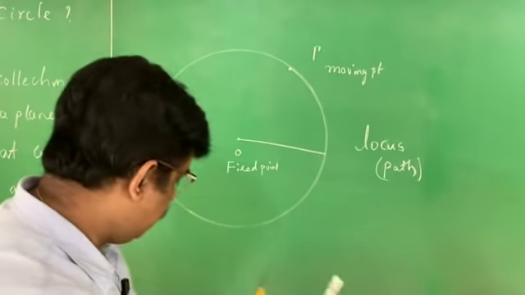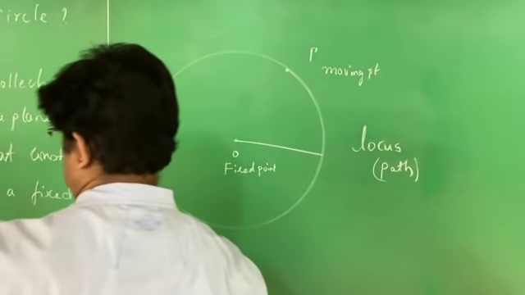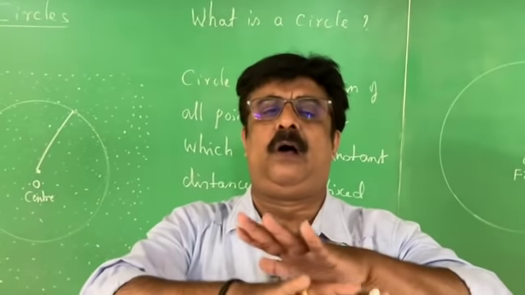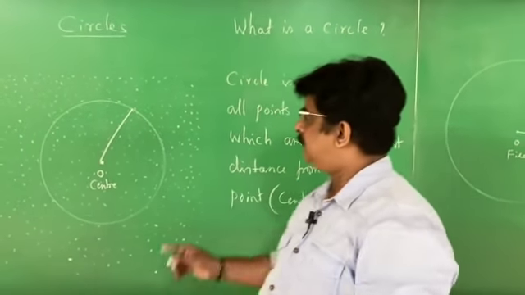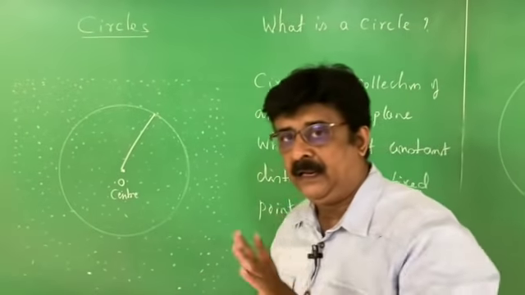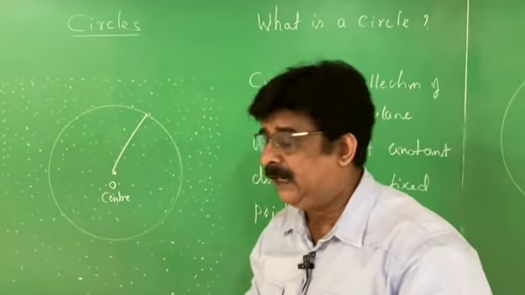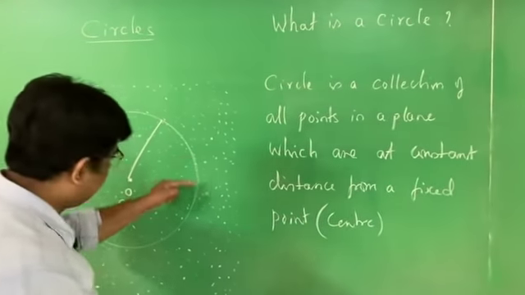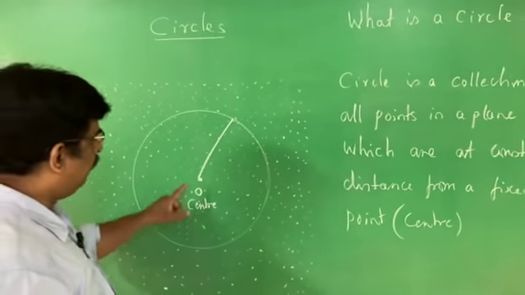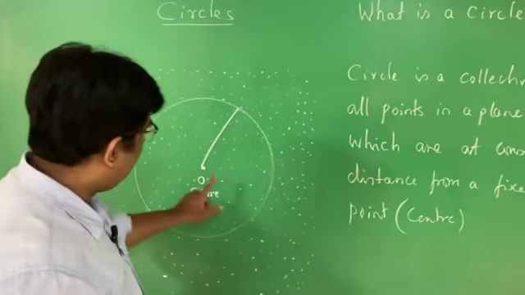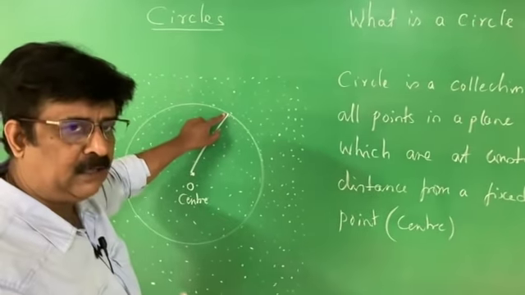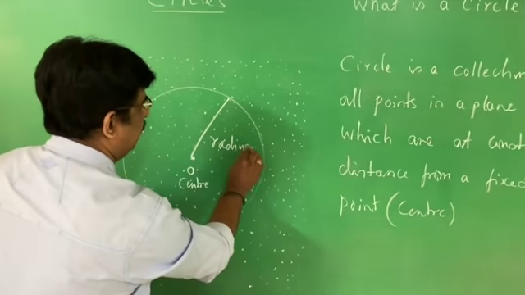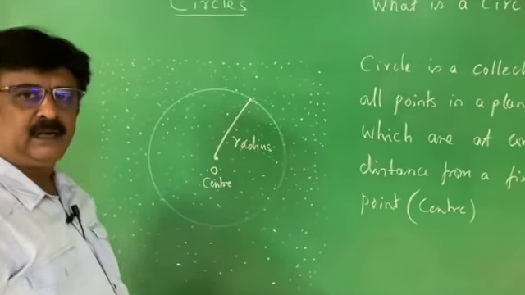But in our textbook, the definition is given like this. What is the definition of the circle given in our textbook? Circle is a collection of all points in a plane. But all points cannot constitute a circle. Circle is a collection of all points in a plane which are at a constant distance from a fixed point called the center, and this constant distance is called the radius of the circle.